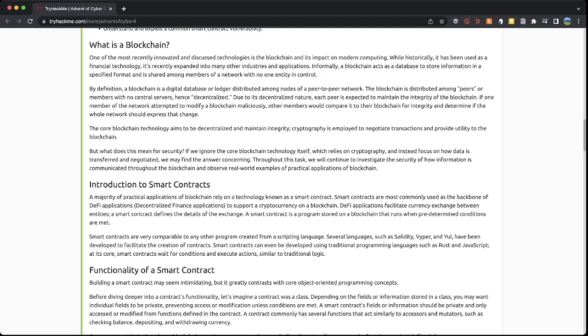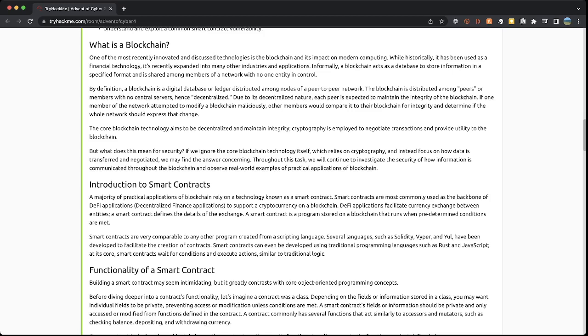So fundamentally, what is a blockchain? A blockchain is a digital database or ledger distributed among nodes of a peer-to-peer network. The blockchain is distributed among peers or members with no central servers, hence it's decentralized. So basically there isn't one central point or one central server that everything relates to. This is a peer-to-peer network. It doesn't focus on one core server, so if that gets taken down, it doesn't affect everything. There are multiple nodes, servers or peers.